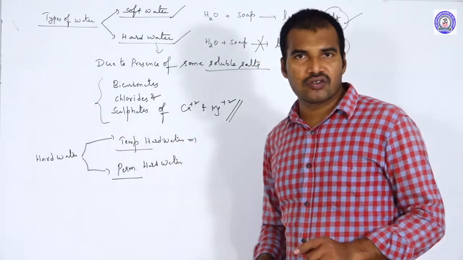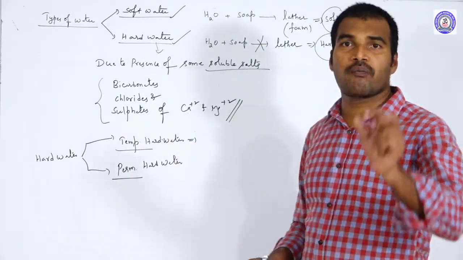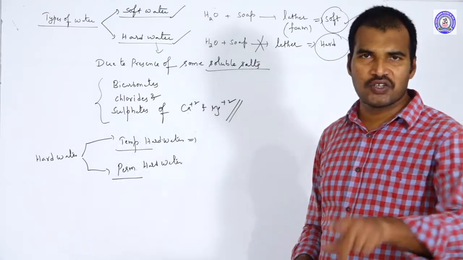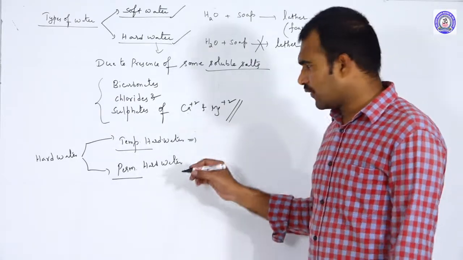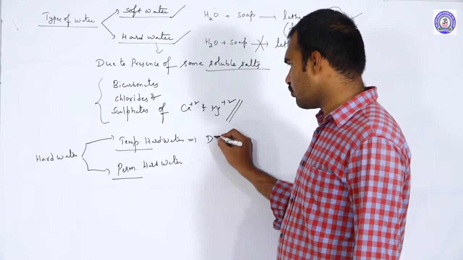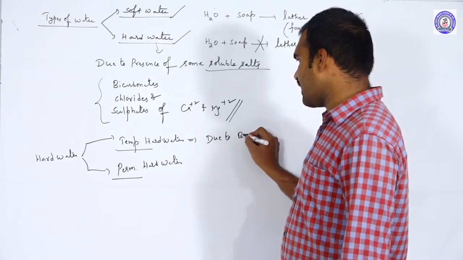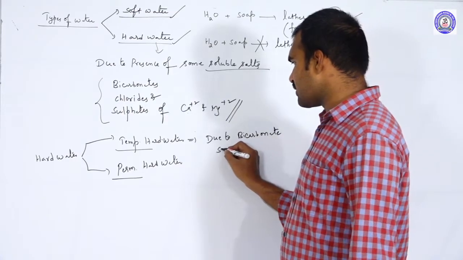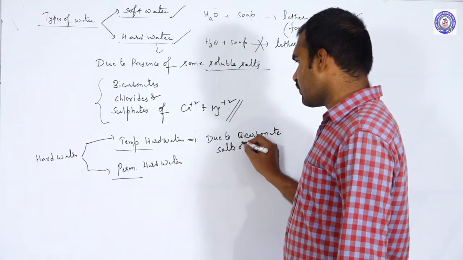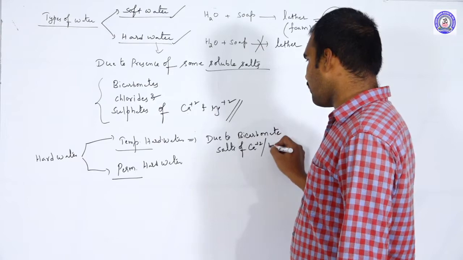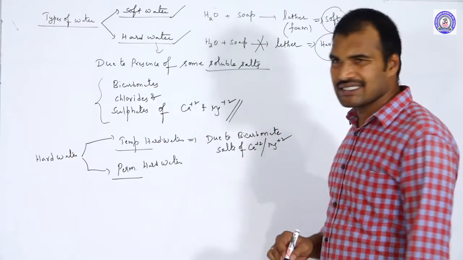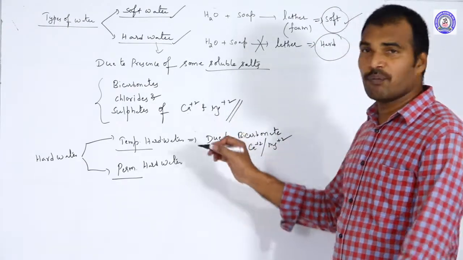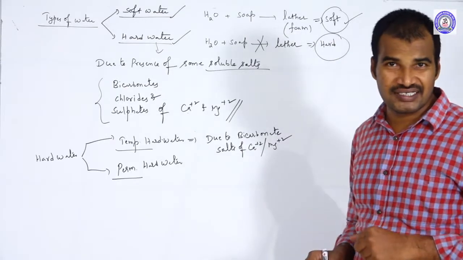If the hardness of hard water is because of the presence of bicarbonate salts of calcium or magnesium, then that hardness we call temporary hardness.